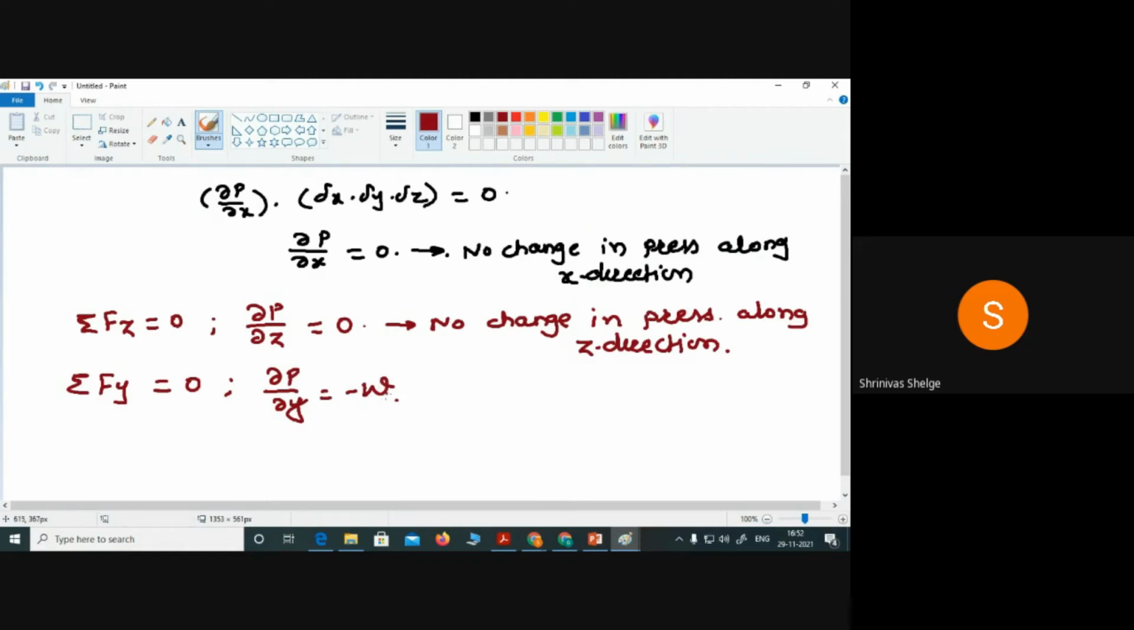So this w is the weight density. Now the meaning of this one is there is a change in the pressure along the y direction. Remember that the y direction is the vertical direction. So along the vertical direction, there is always a change in pressure in static fluids. And why does this change in pressure take place in a static fluid? That is due to weight density. Due to weight density only, there is a change in pressure along the y direction. Getting my point? And what is the meaning of the minus sign?